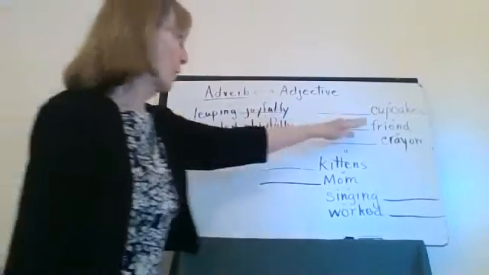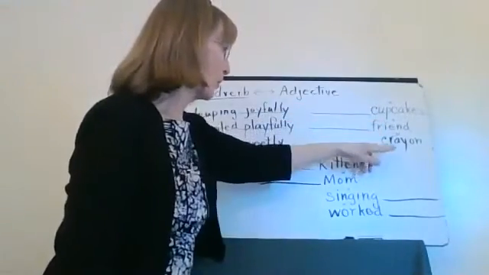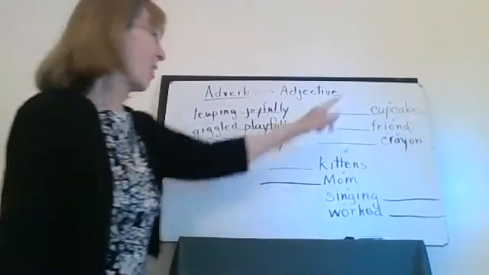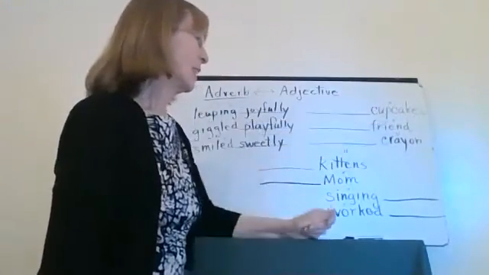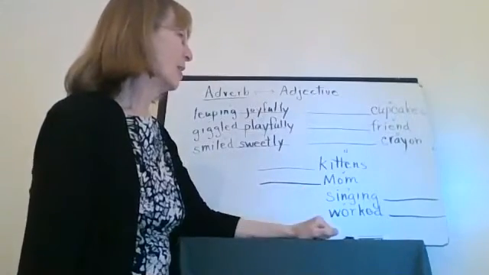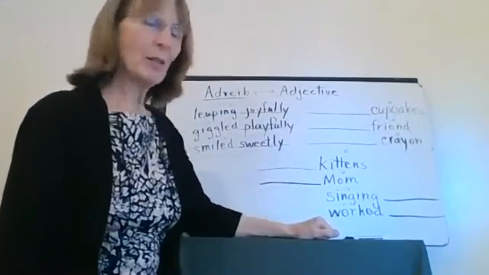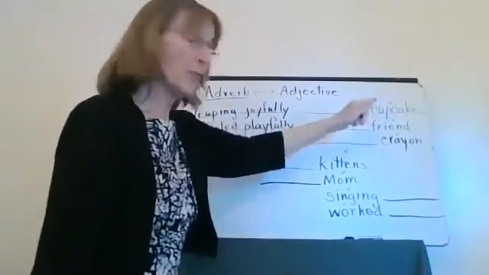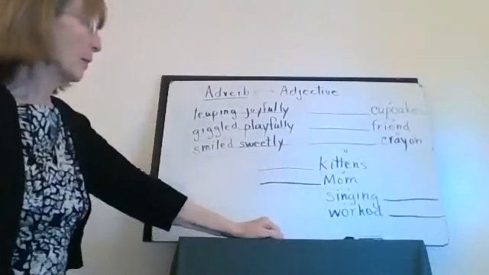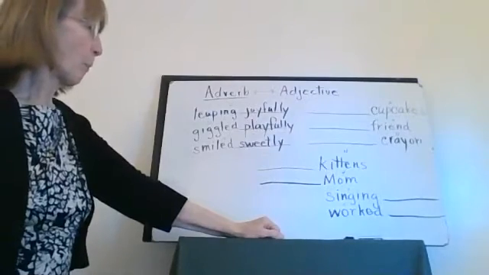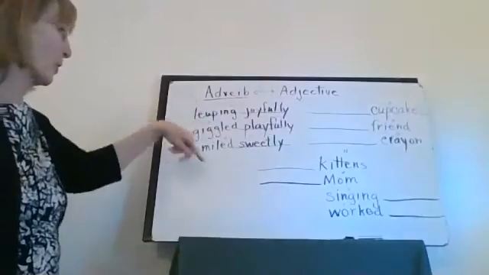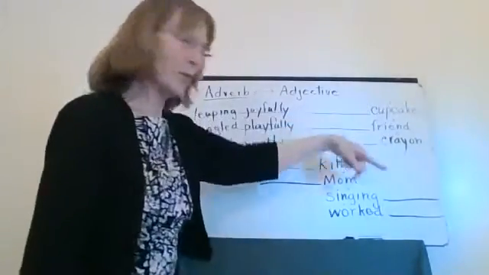We're going to go over here to cupcakes, friend, and crayon. These are something. These are things. They're not people. Well, maybe friend. Friend could be a person, people. They're not verbs though, like these show action. Do these words show action? No.